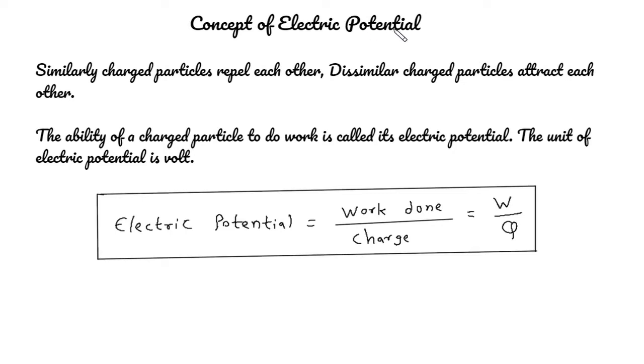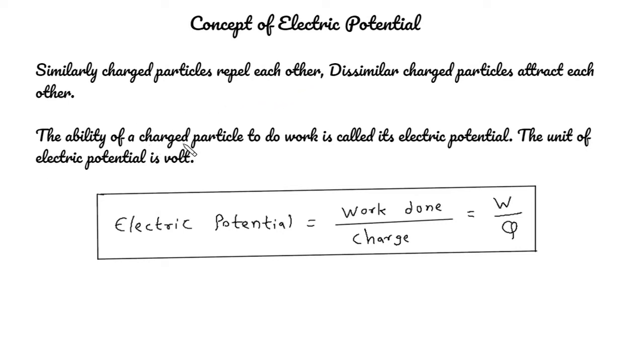Concept of electric potential. Similarly, charged particles repel each other. Like charges, positive and positive, or negative and negative, will repel each other, and dissimilar charged particles attract each other. That means positive and negative charges attract each other.